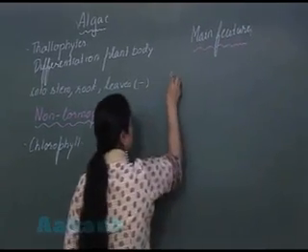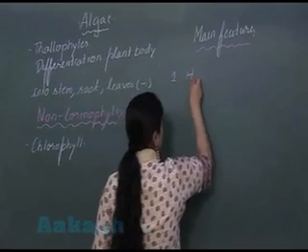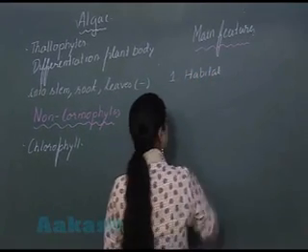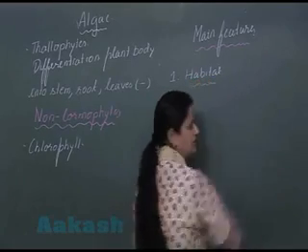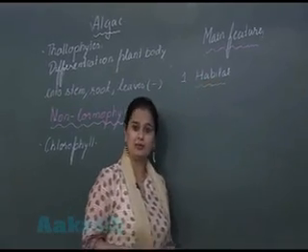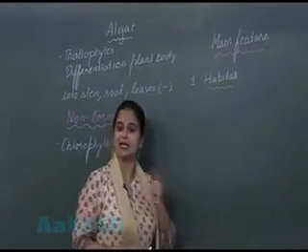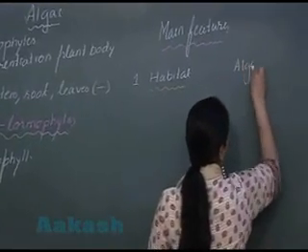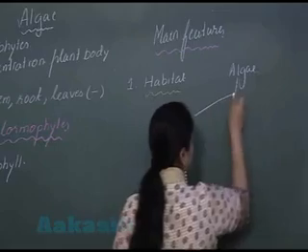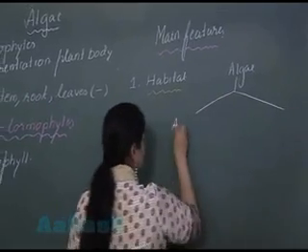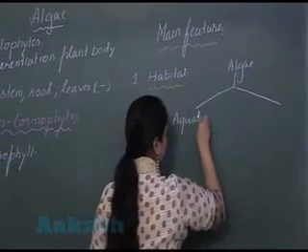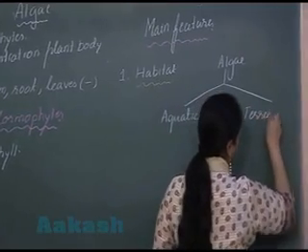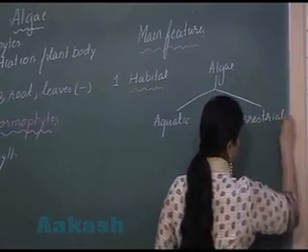The first feature is habitat. Algae can be both aquatic as well as terrestrial. They can flourish well both in aquatic conditions as well as on land, that is terrestrial.